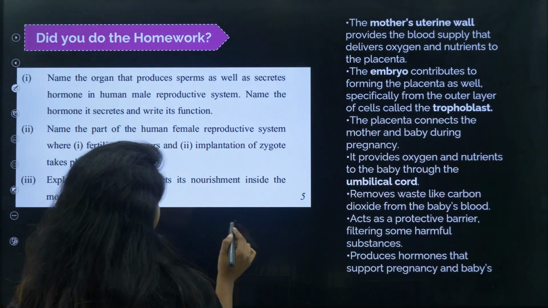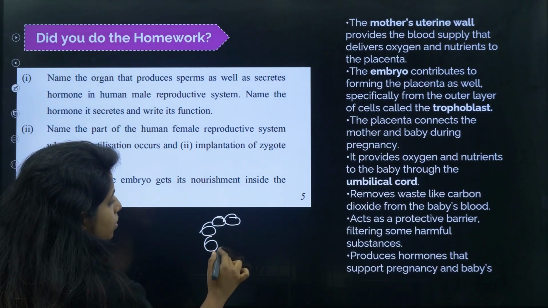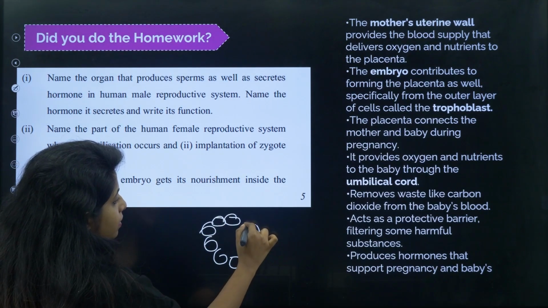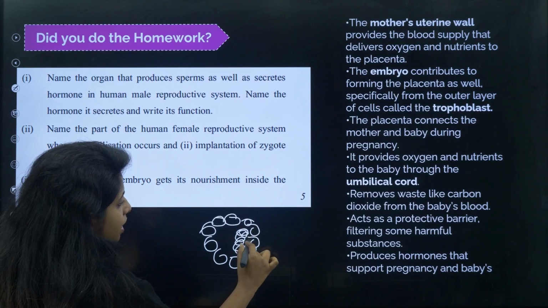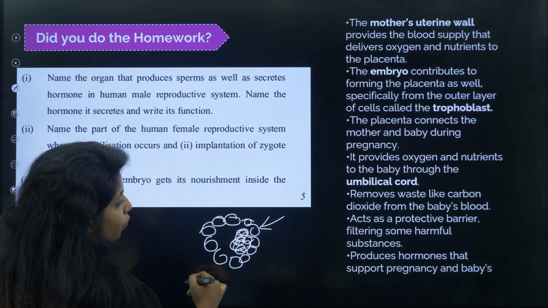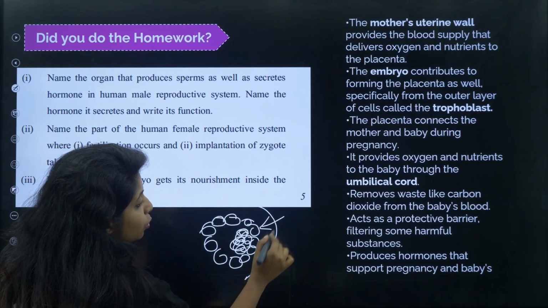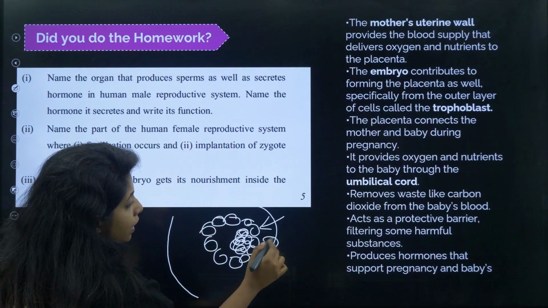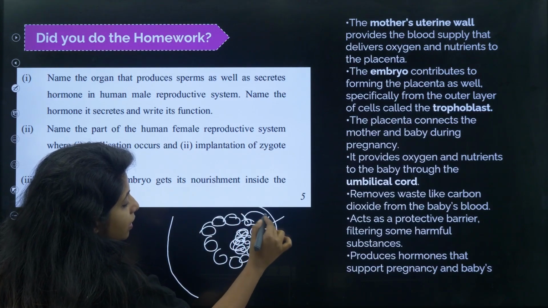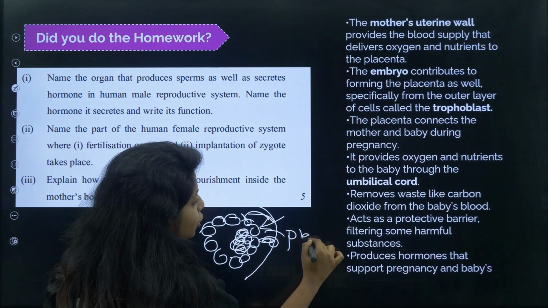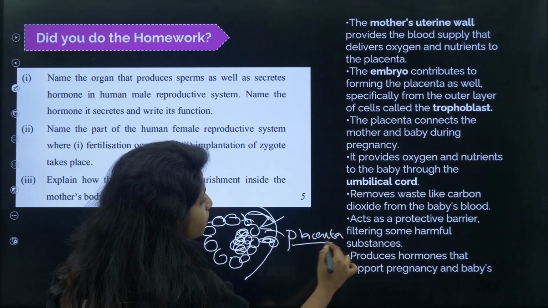So while the embryo is formed, the embryo is what? A mass of cells, children. So there is an outer layer like this and there is an inner layer like this known as the inner mass. This outer layer that you see over here gets embedded in the uterine wall of the mother. Now this uterine wall of the mother and this outer layer form the placenta together.